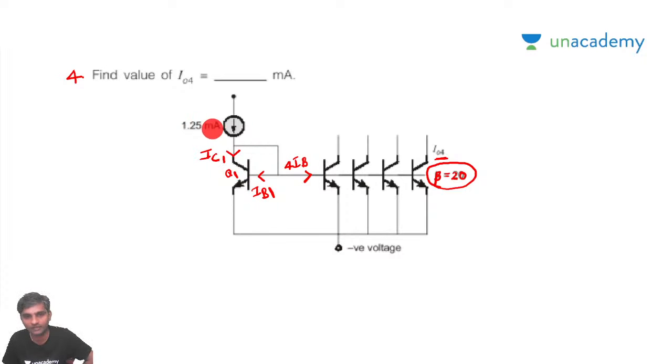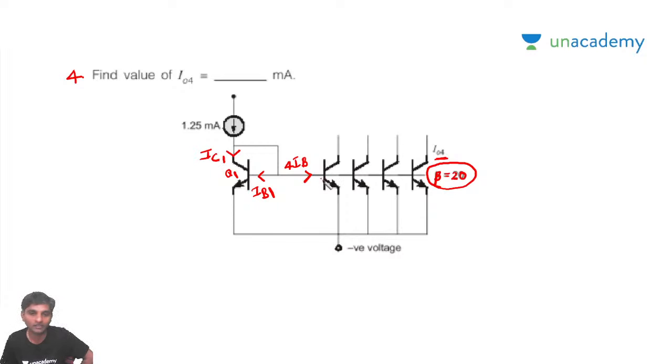So this same 1.25 milliamp current is going to be followed by IC1, so with a correct current mirror, this I04 is also 1.25 milliamps. But this is not the case of IB. Beta is not very high. Beta is equal to 20 only. So be careful about this.